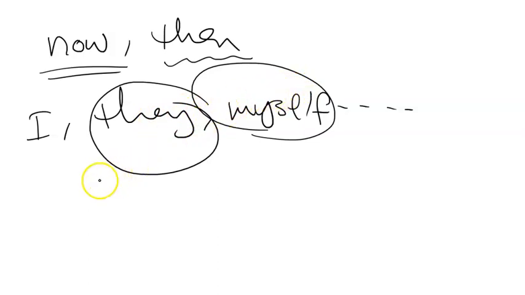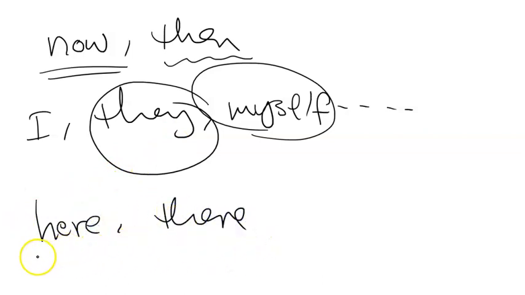Then we have spatial expressions, like when we say, for example, here and there. Of course, here refers to a meaning that must be different from one context to another, and there it refers to a place, it refers to a situation. It depends on the text that we are talking about.